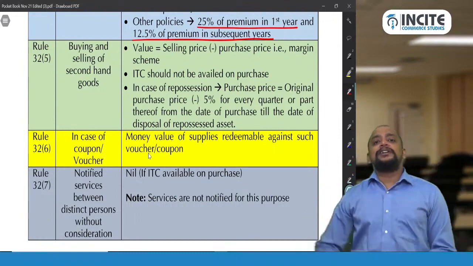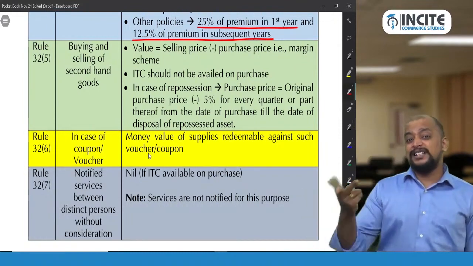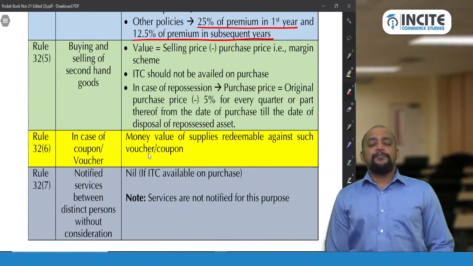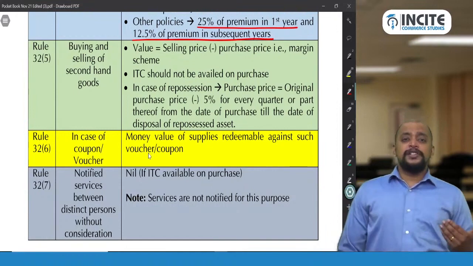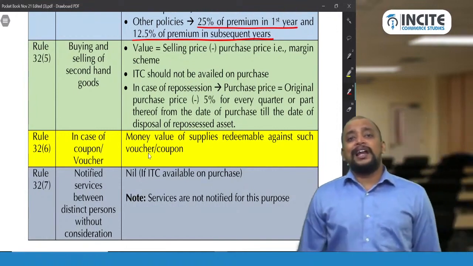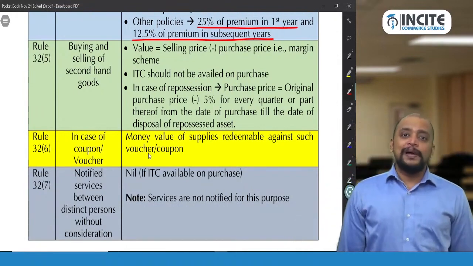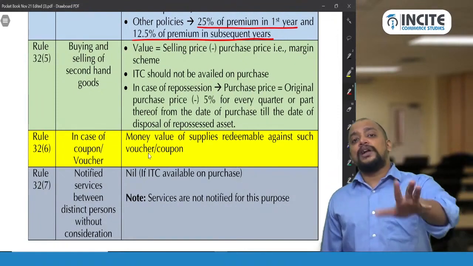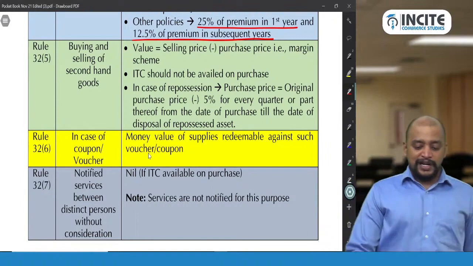And one more advantage is there in margin scheme, that is if the sale price is less than purchase price, I don't have to pay any GST. For example, I purchased a car at 2 lakhs and because the model is outdated, I sold at 1,80,000 rupees. Now I don't have to pay any GST. If I am not going for margin scheme, I need to pay GST on that 1,80,000 rupees. So that is the advantage, okay.